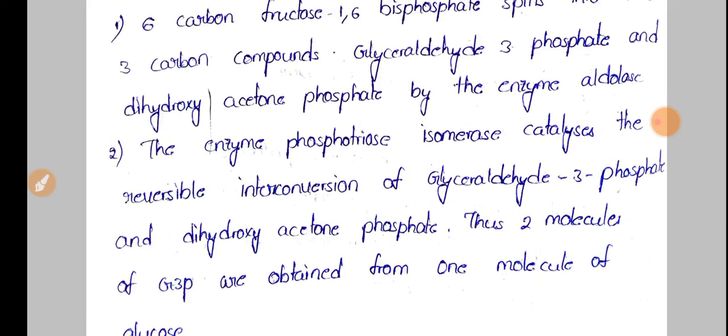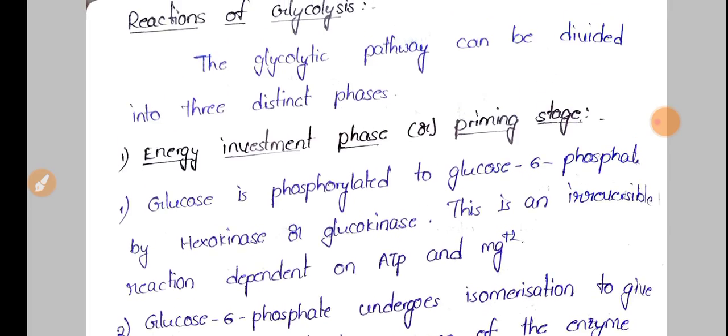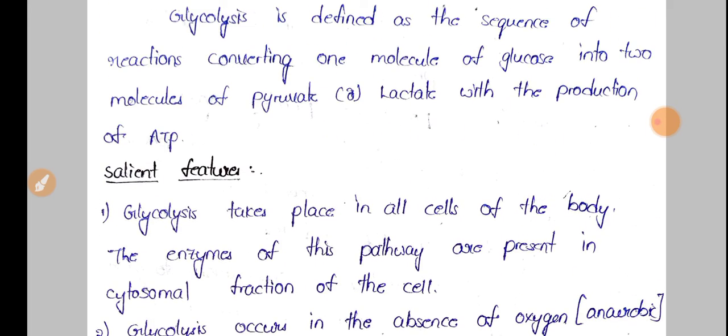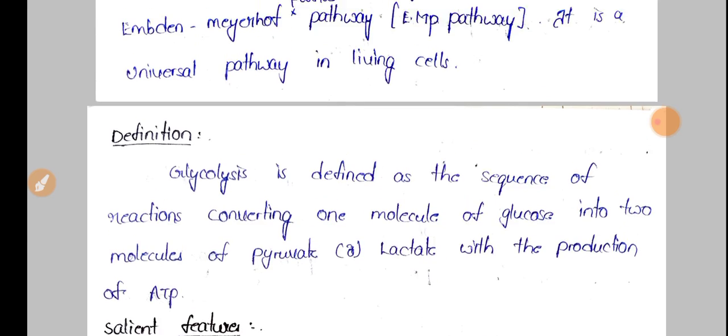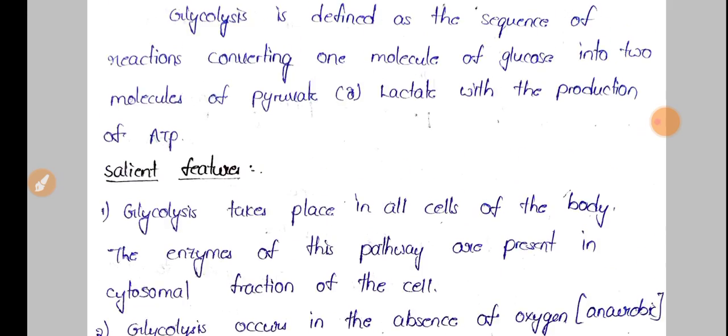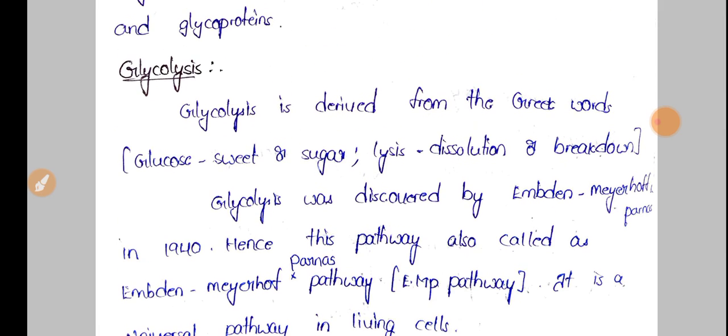This glycolysis pathway was identified by Embden, Meyerhof and Parnas. These are the three scientists who collectively worked on this glycolysis pathway. So this is about glycolysis.